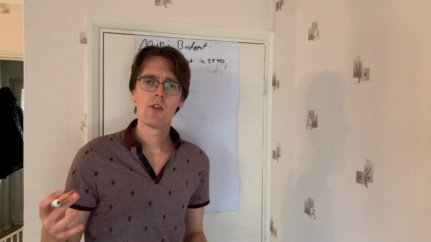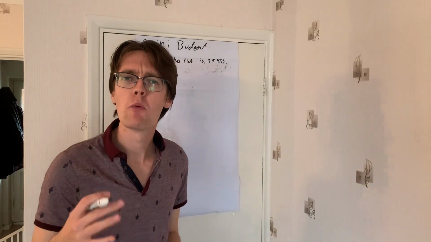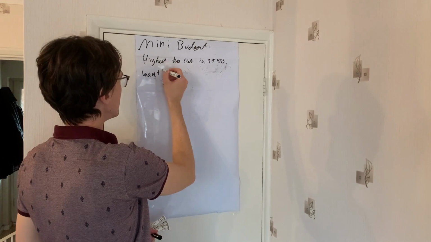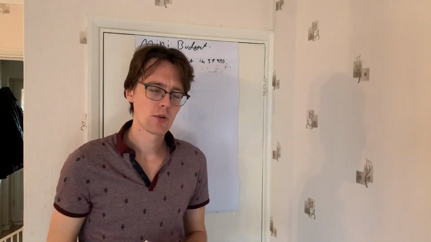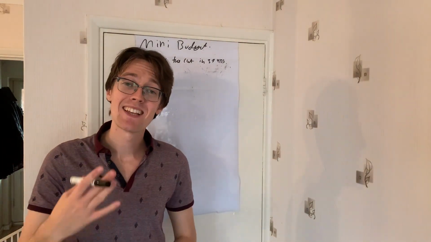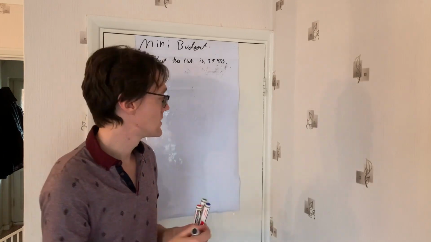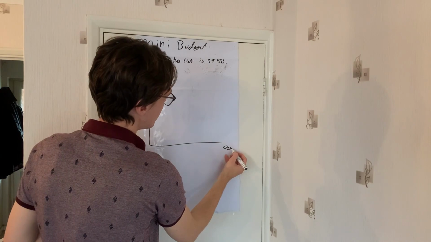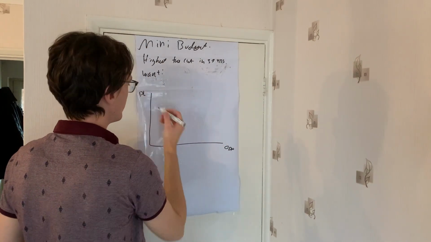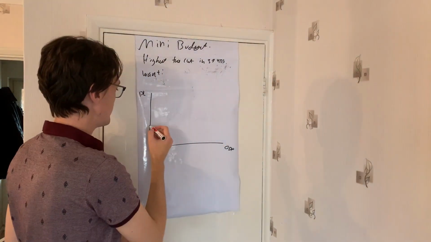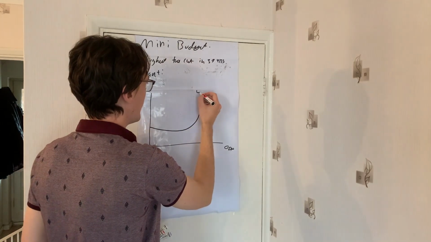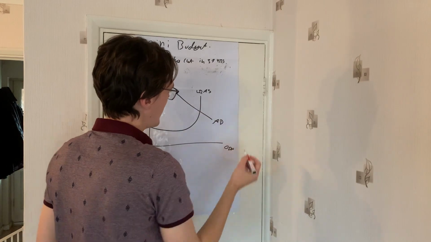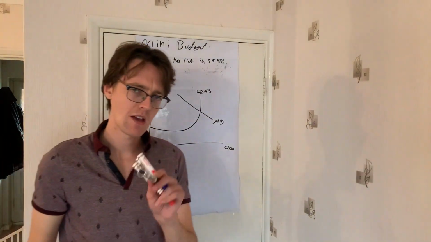So it's probably fair if we start with what they were hoping to achieve. So what did they want from this? Well, if we look at some of the problems facing the UK economy right now, we have massive cost push inflation. So if we show this on the diagram, we'd have GDP, our price level. We're going to use a Keynesian diagram here, LRAS, AD. Now, just pause the video here and just have a think.